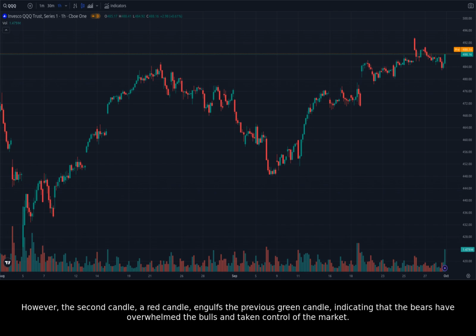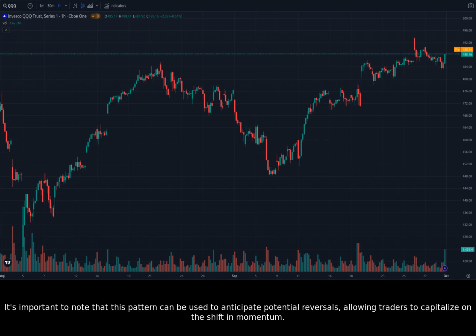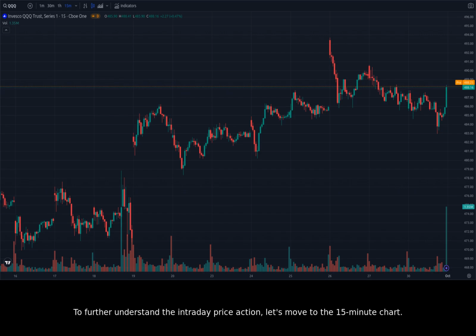However, the second candle, a red candle, engulfs the previous green candle, indicating that the bears have overwhelmed the bulls and taken control of the market. This bearish engulfing pattern led to a decline in price, confirming the bears' dominance. It's important to note that this pattern can be used to anticipate potential reversals, allowing traders to capitalize on the shift in momentum. To further understand the intraday price action, let's move to the 15-minute chart.